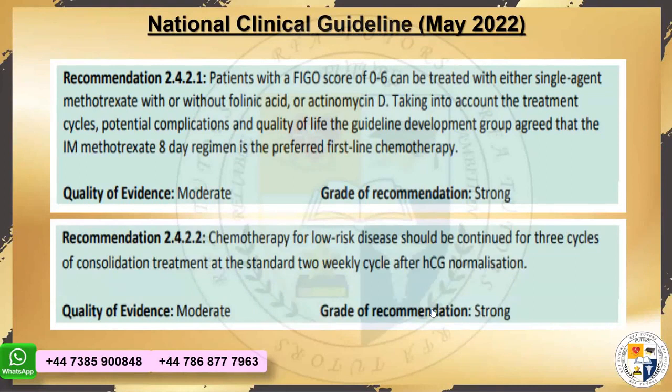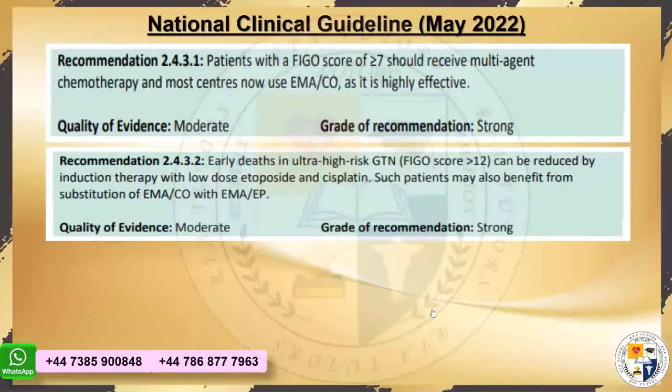And they say that chemotherapy for low-risk disease should be continued for 3 cycles of consolidation treatment at a standard 2 weekly cycle after HCG normalization. So a continuation of 3 cycles should be done. Consolidation treatment is the basic, what we start with, the intensification when we start, not the maintenance, right?